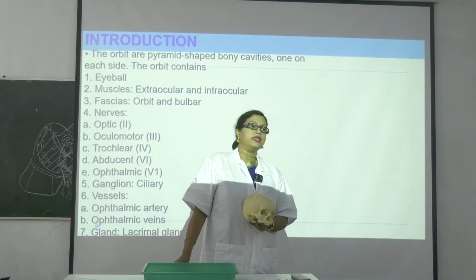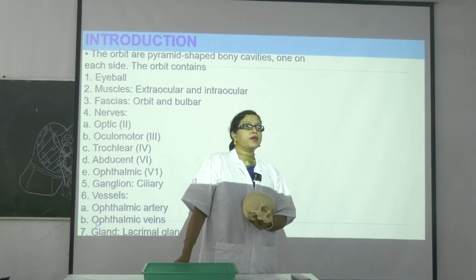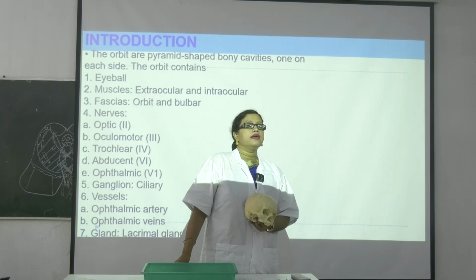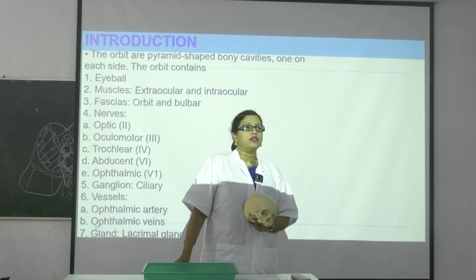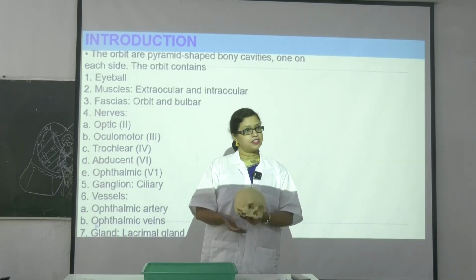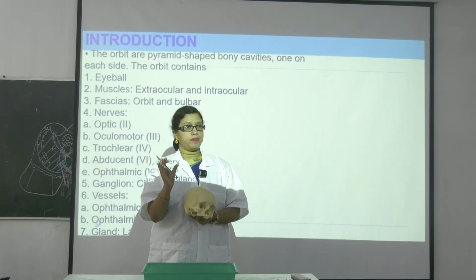Of the trigeminal, the ophthalmic branch. Nasociliary, ophthalmic branch of trigeminal. Then last one is the abducent. How do you remember? 3 and 6. This is the intermediate compartment.